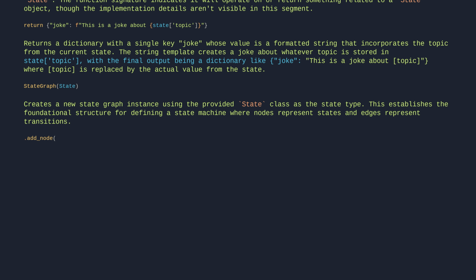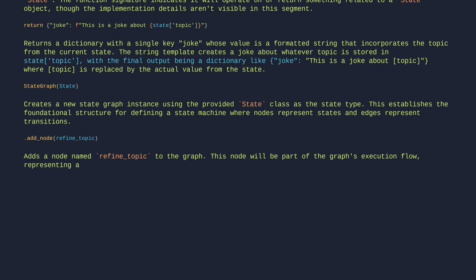Add node refine_topic adds a node named refine_topic to the graph. This node will be part of the graph's execution flow, representing a step or operation that processes or transforms data related to topic refinement.